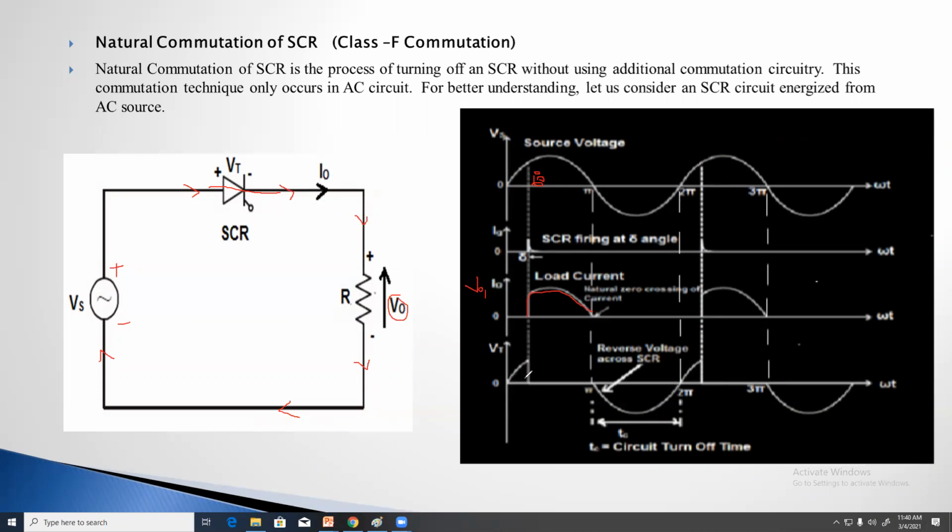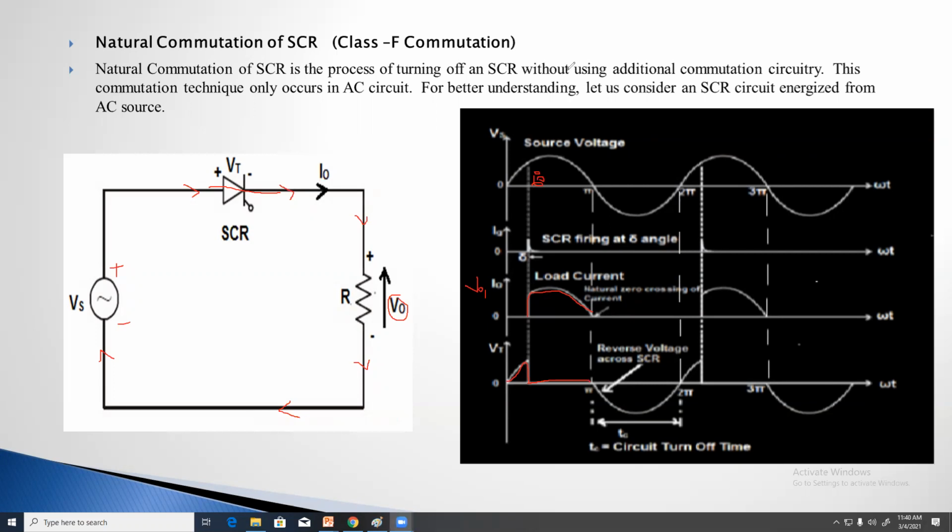So during this interval the thyristor is in the off condition, because we applied the gate pulse only from this point. The thyristor is turned on from this point. While it is off, the supply voltage is present across the thyristor, VT. When the SCR is turned on, the voltage across the thyristor becomes 0. Is it clear?